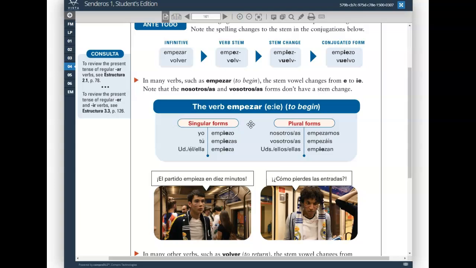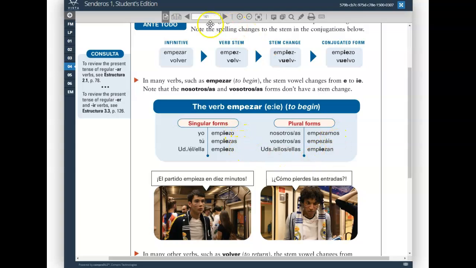Empezar is an AR verb that has a stem change, and that stem change is the vowel E, and usually the stem change happens in the middle of the verb, right before the ending. That E, when conjugated, changes to IE. Empezar is to begin, but if I want to say I begin, I would change the second E in the stem to IE.